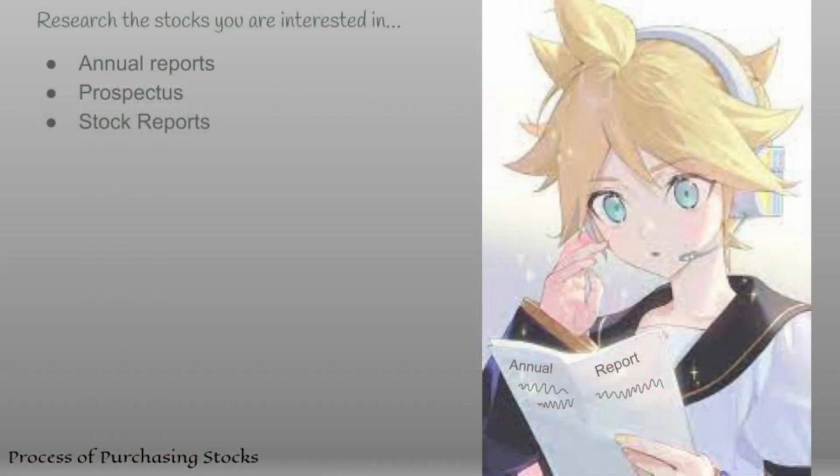Once you know how much you are going to invest, research the stocks you are interested in. Take a look at the company's annual report to learn about its business activities, which involve profits and losses. Review the prospectus, which is a legal document that gives information about the investment that companies selling stocks are required to file. You should also look at the stock report so that you have an idea of the stock's performance over time.